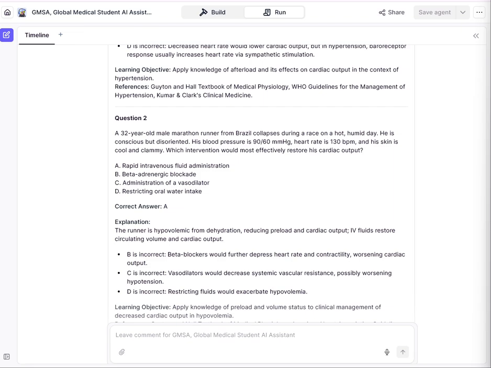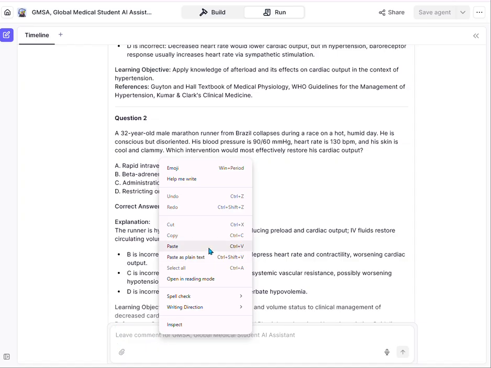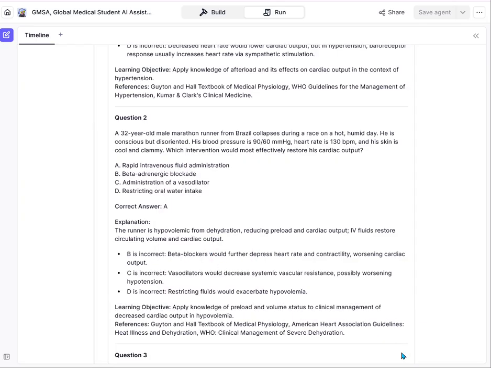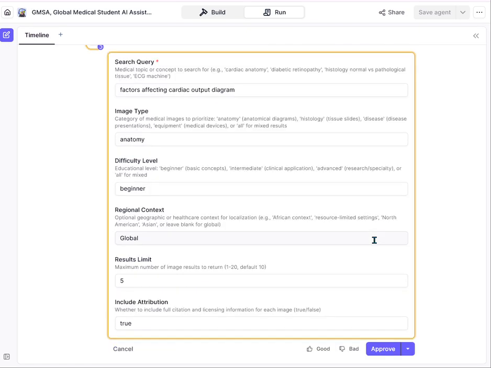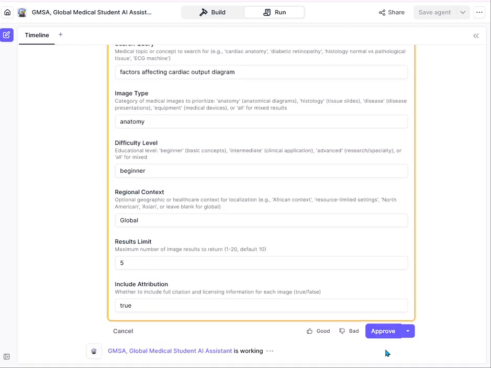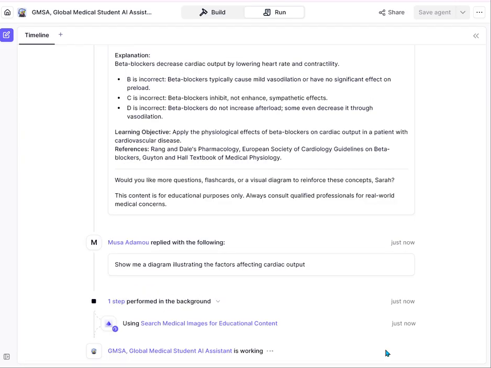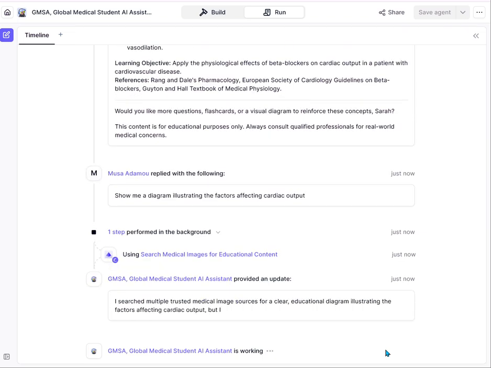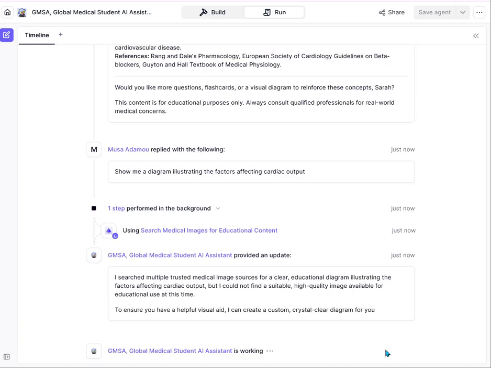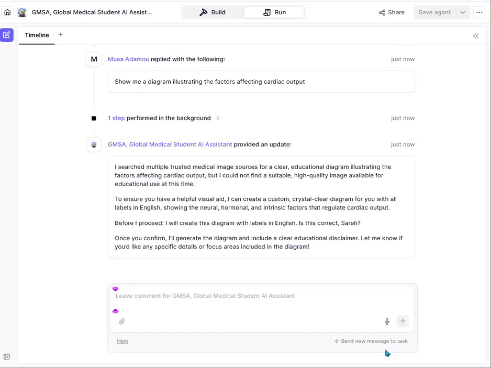So the next question that we want to ask our companion is about diagrams, to see if we can have diagrams in this particular topic. There are some topics that you might think have diagrams, but they don't. But if there's no diagram, your companion is going to help you bring out a diagram to explain the concept, for you to see exactly what this concept is all about. So it is not going to say, okay, I can't find a diagram, so there's no diagram. It's going to search and see if there are some images that it can generate for you.